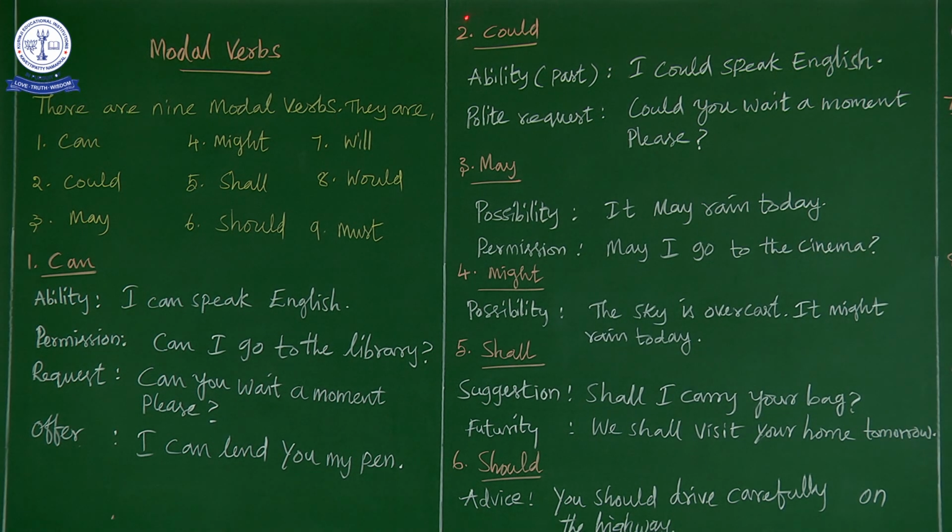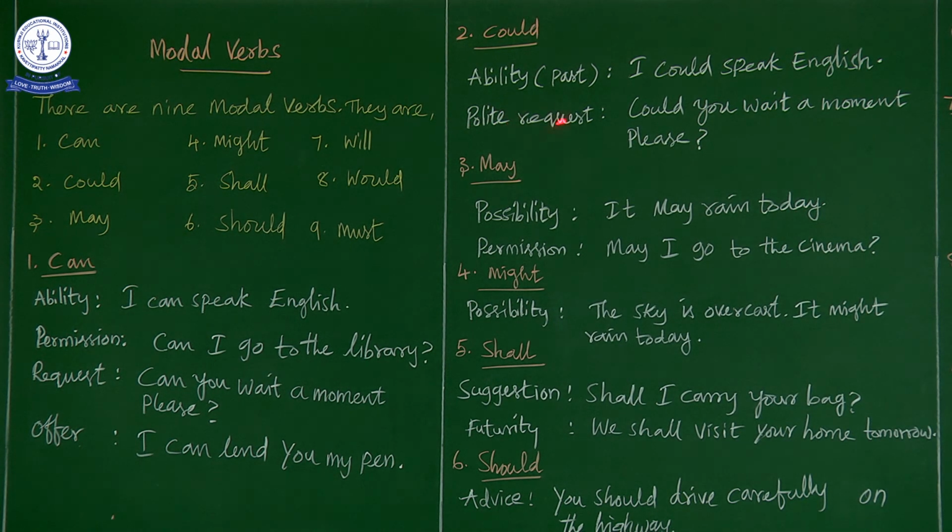Second, we are going to see could. So in could, what are the usages? Let us discuss. Ability. I have written past in the bracket. Why is it past? Because here could is the past tense of can. So when you want to use this ability in present form, that is I can speak English, you go for can. If you want to say the same sentence in past tense, that is the ability, you can use I could speak English.